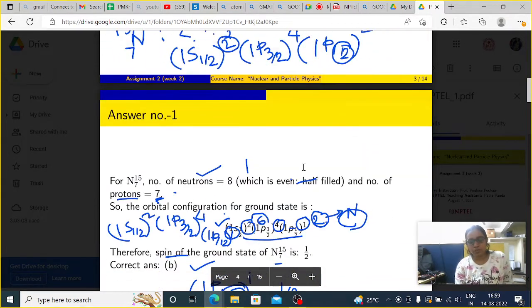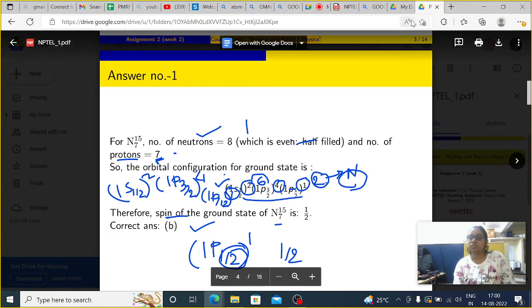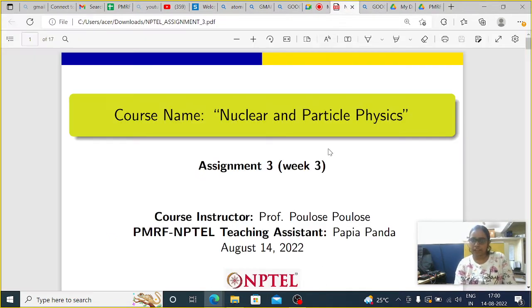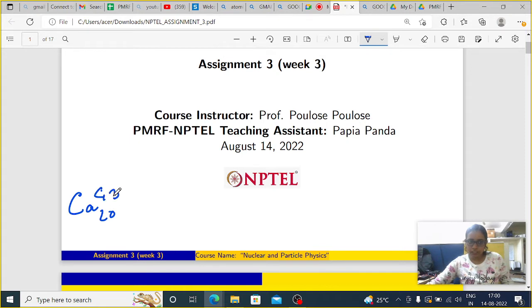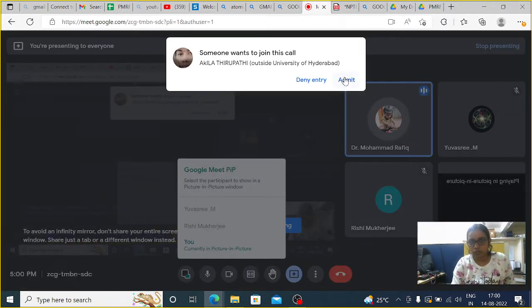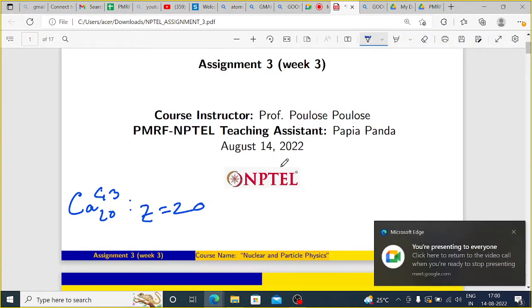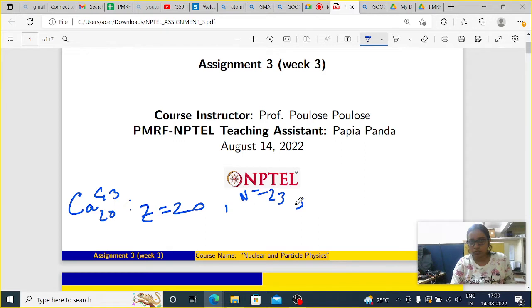So the nucleus was calcium 2041, right? 2043. Okay, so that means, just a minute. If I write here somewhere, then it will be good. It is the question of assignment 3, but still I am writing here. No problem on that. So here, 2043, Z equals 20, so that is equal to 20 and N is equal to 23, right?